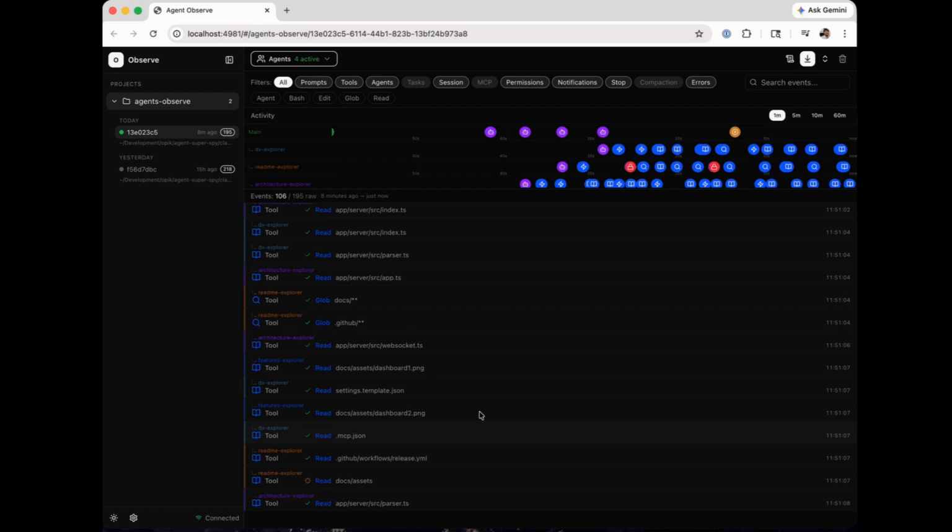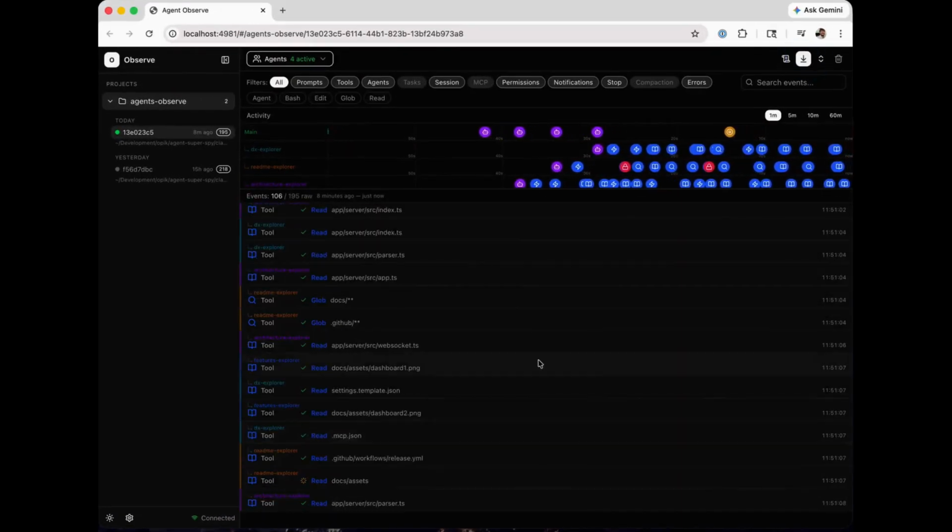So here's the real issue. Modern AI agents are like black boxes. They call tools, they chain thoughts, they make decisions across multiple steps, but when something breaks, you don't see what happened inside. Logs are messy, tracing is incomplete, and debugging feels like guessing. It's like trying to fix a machine while blindfolded.